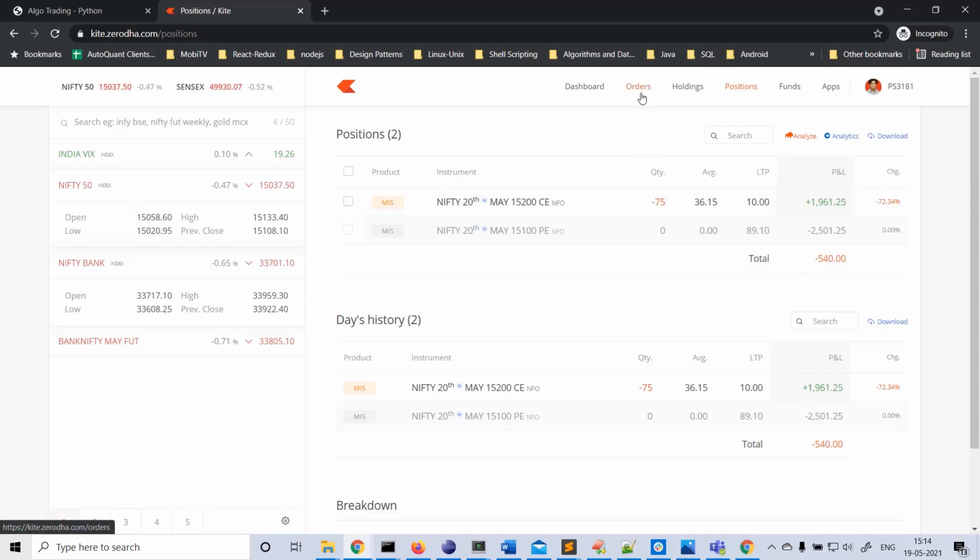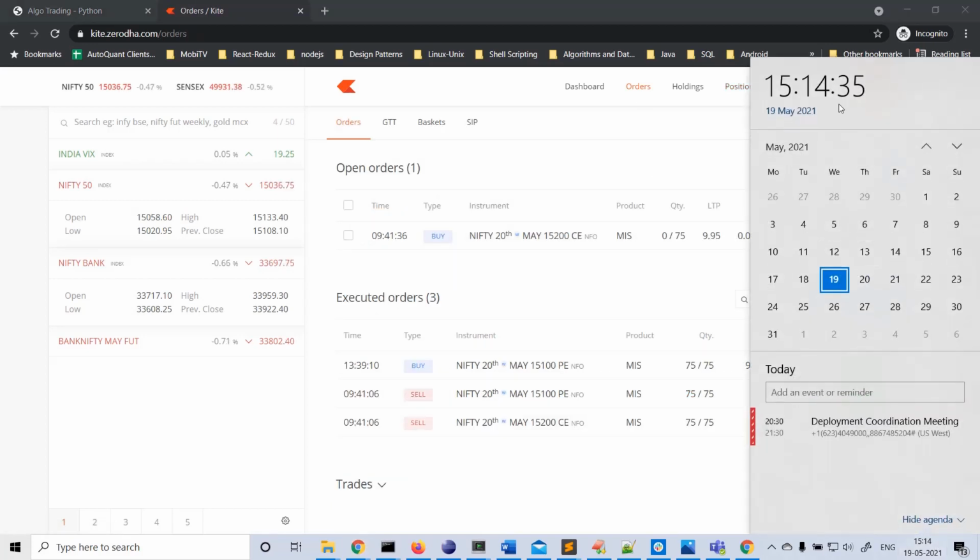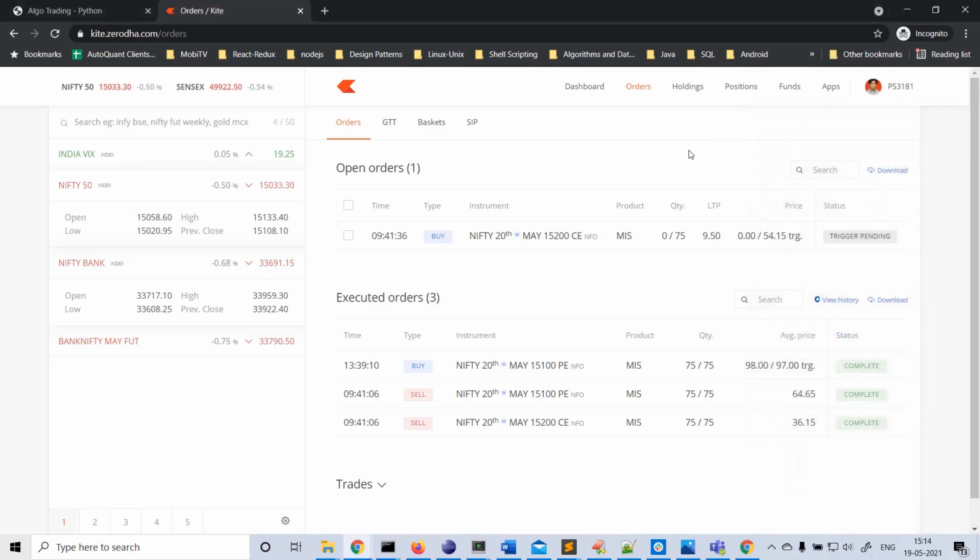Let's see what is the exit price we'll get at 3:15. 30 seconds left. Ten seconds to go. 5 seconds. 3, 1.